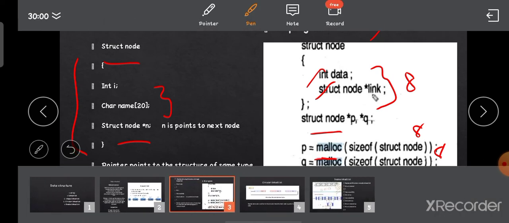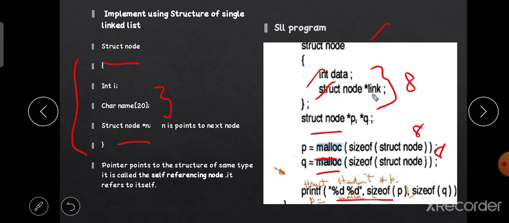In the last case, sizeof(p) and sizeof(q). Sizeof(p) indicates the data type only. So p contains a pointer. A pointer occupies 4 bytes only. So it has 4 and it has 4. Only 8 bytes are occupied.